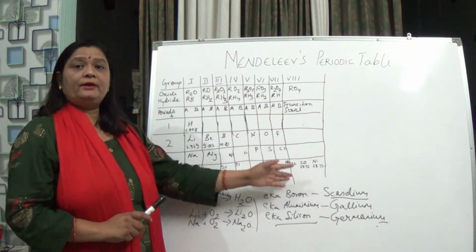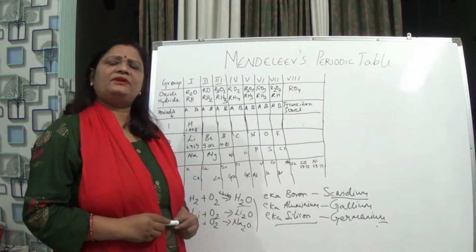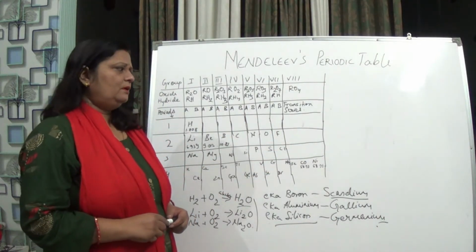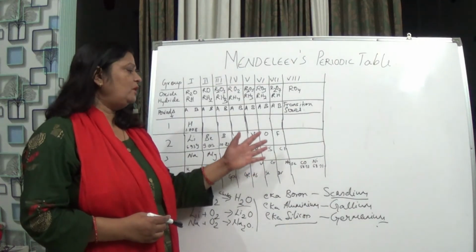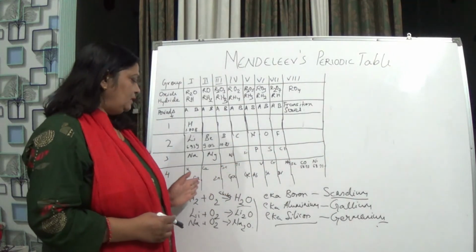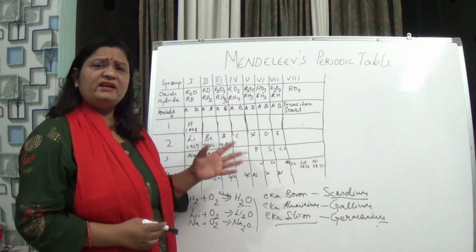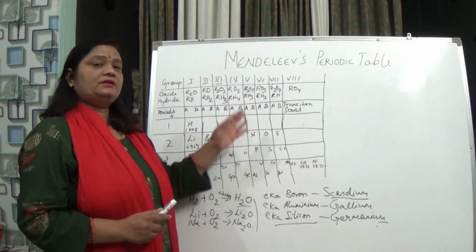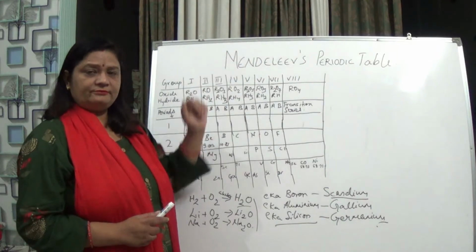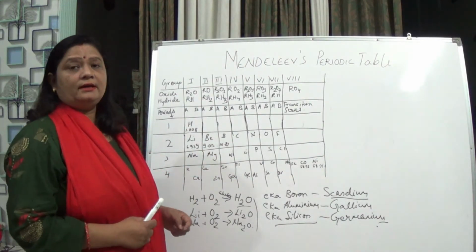One more thing, atomic mass, he took increasing atomic mass for his classification. Okay. So what about the isotopes? Why were the isotopes not arranged independently in Mendeleev's periodic table? Why didn't he consider the isotopes? This was a demerit of Mendeleev, and this was not justified in his table.